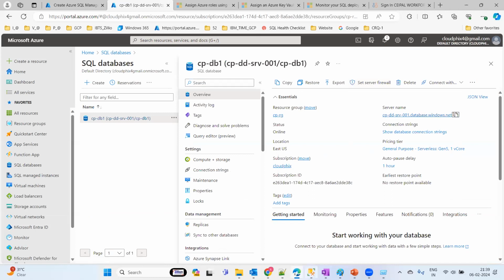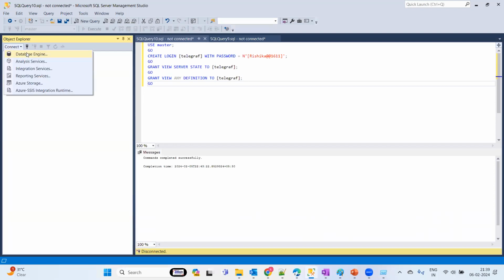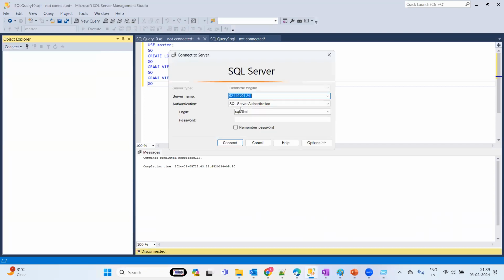Okay, so just copy this one and try to connect your database here. So it's simple and straightforward. There is no complication, and provide your password. Okay, so this is going to connect now.